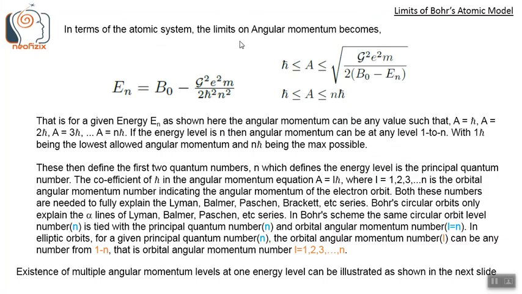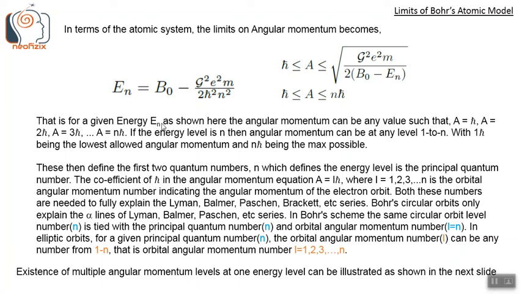In terms of the atomic system, the limits on the angular momentum become this. So ultimately we get that A lies between h bar and n h bar. That is, h bar is the lowest possible limit and n h bar is the highest possible limit. That is, for a given energy E subscript n, written here, E subscript n is b naught minus g square e square m by 2 h bar square n square, which is the same energy as the nth circular orbit level.